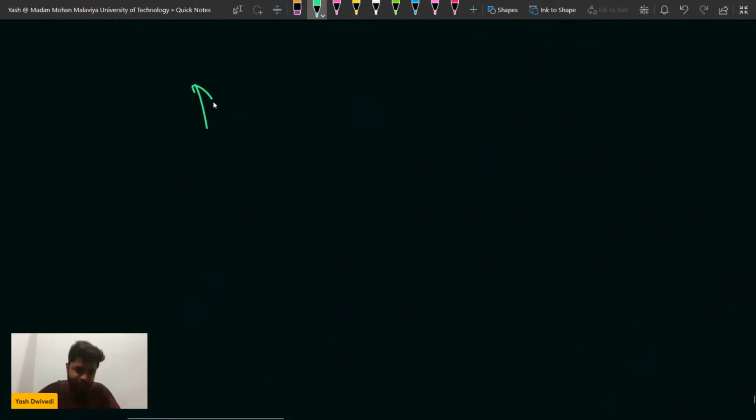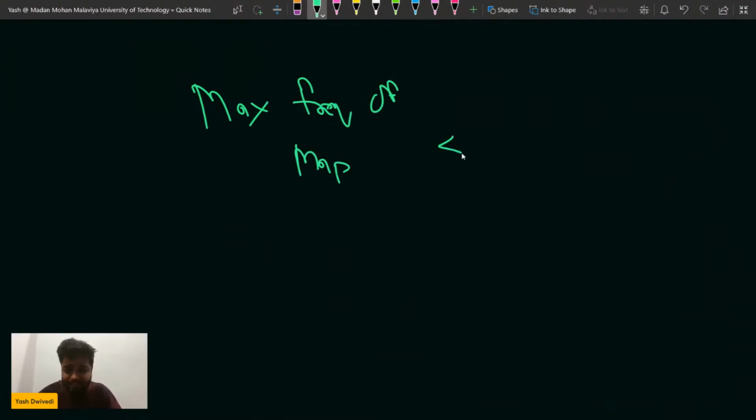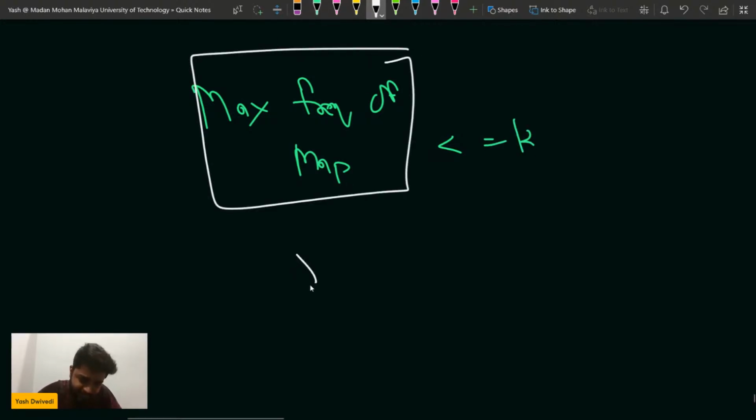Are you getting my point? If the maximum frequency of the map is lesser than equal to k, in that case we don't need to make any change, then we can return 0.